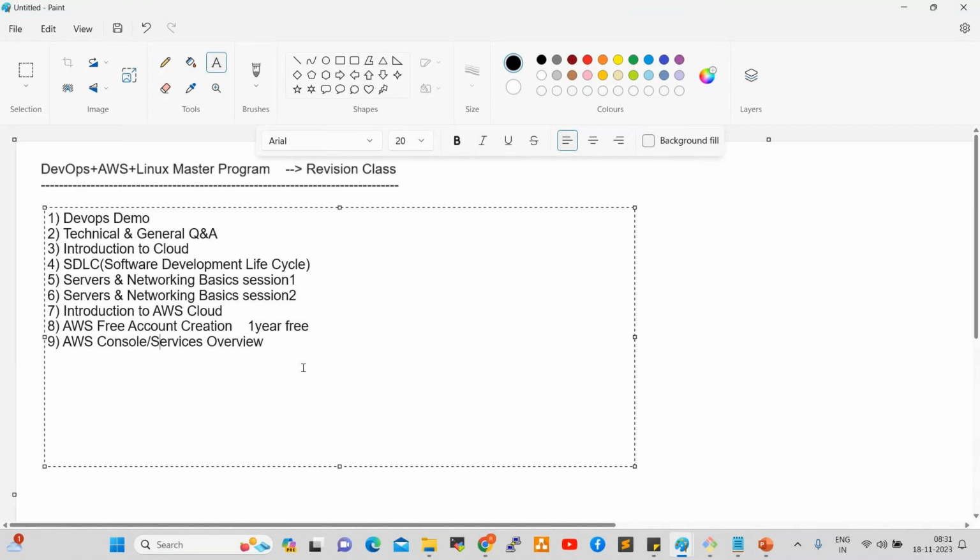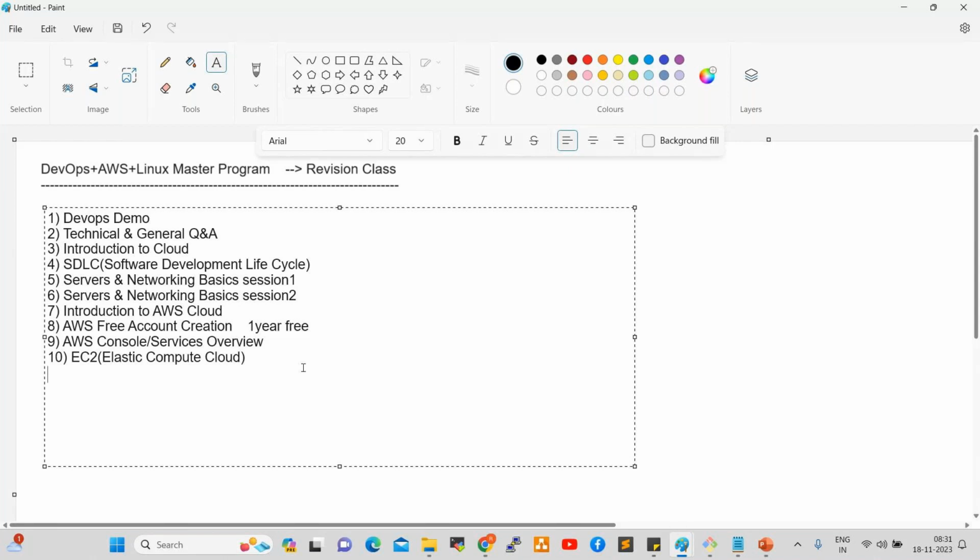After that, we started AWS services, which is EC2, Elastic Compute Cloud, the first service, which is very very important. In Elastic Compute Cloud, we discussed the following.